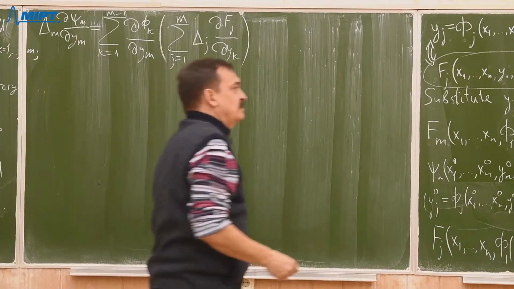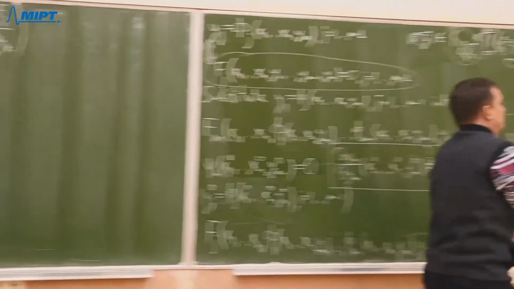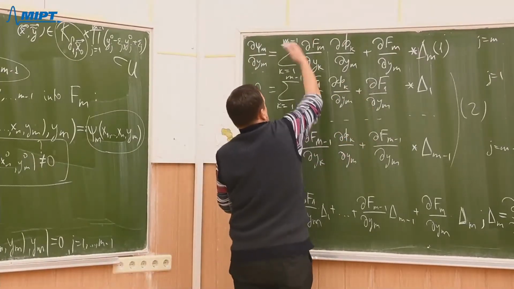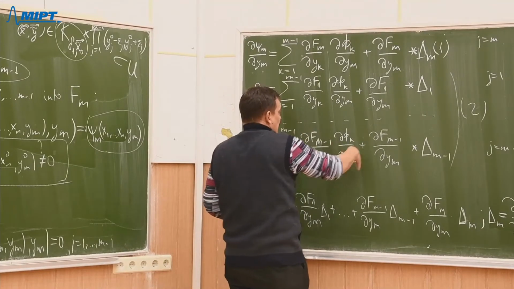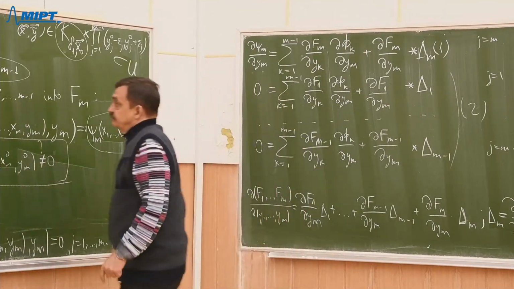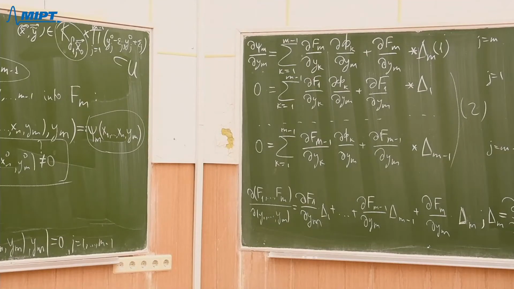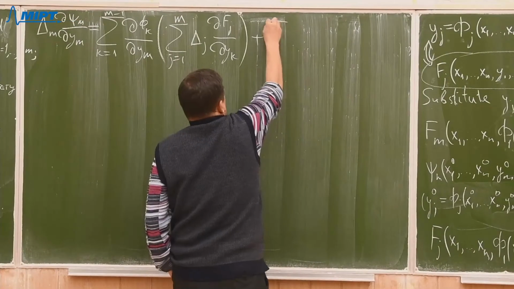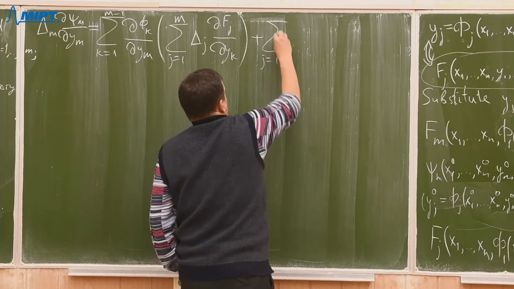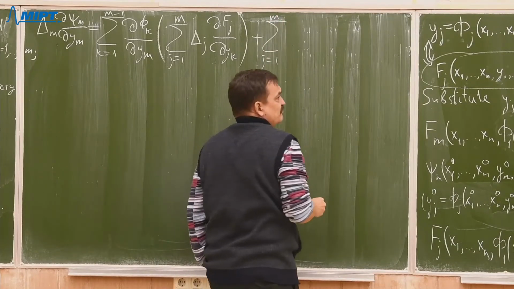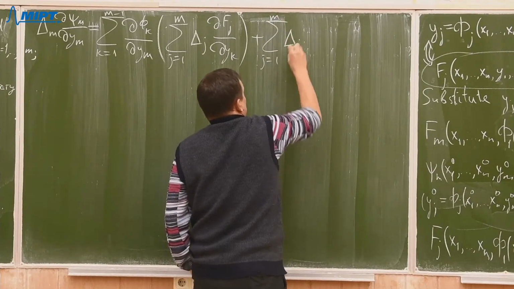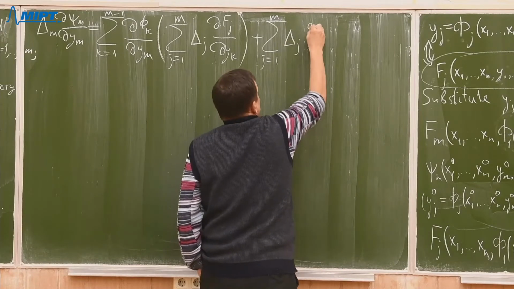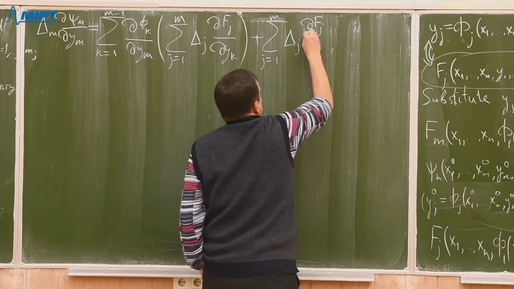That is the result of summing up all those terms, plus the remaining term, sum j from 1 up to m, delta j times df j over dym.